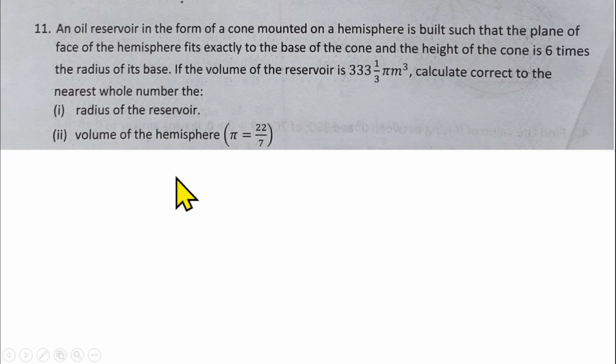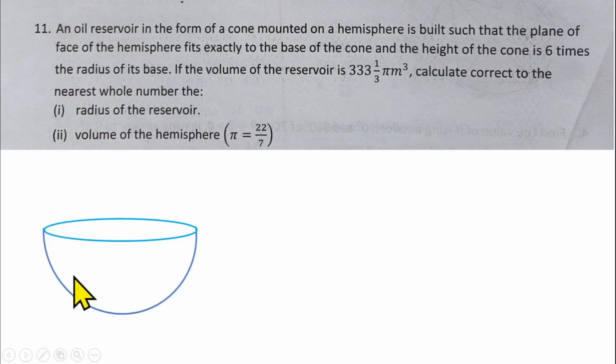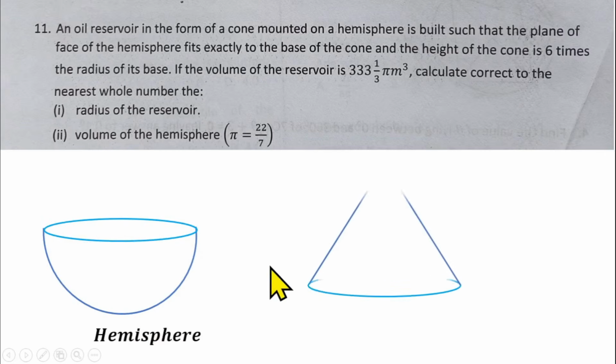What are they saying in essence? We have a hemisphere. A hemisphere is half of a sphere, just like a bowl. We also have a cone, and we are saying that this cone is mounted on top of this hemisphere, and they call that a reservoir. They call it an oil reservoir.